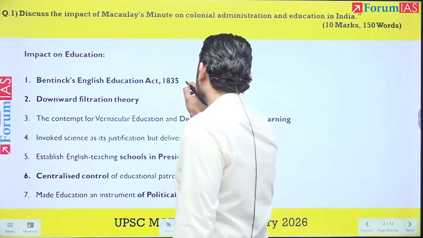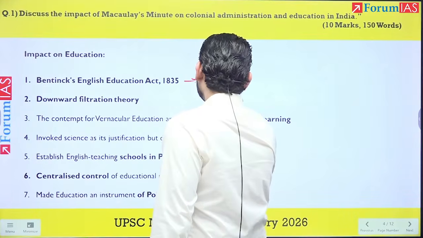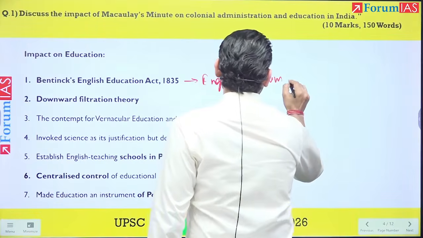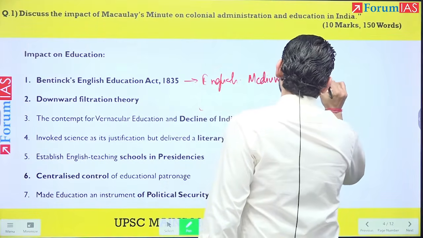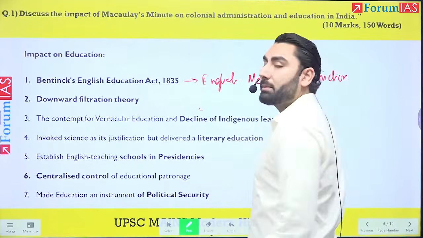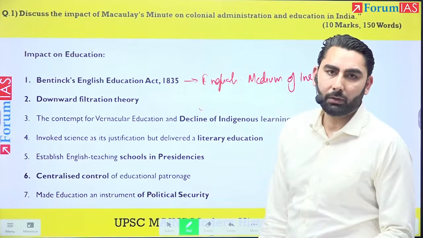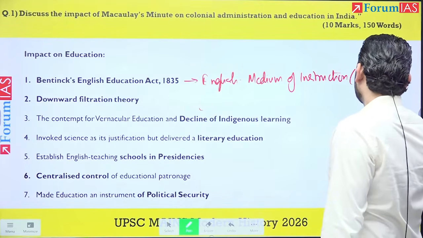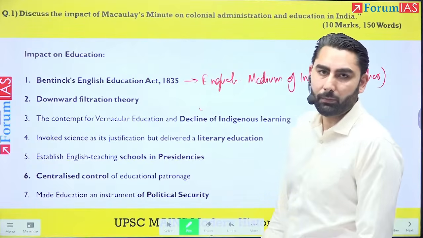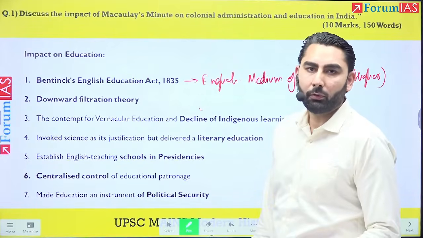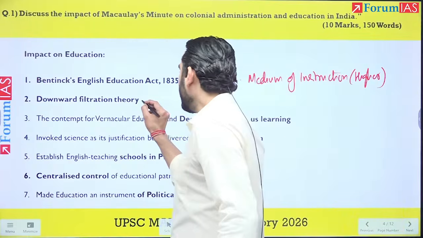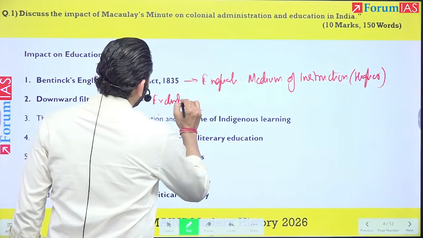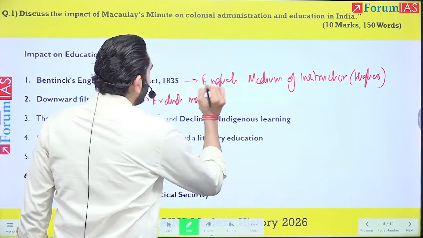It makes English as the medium of instruction. Okay, it makes it the medium of learning, especially in the higher education. Okay. Then we all know about the downward filtration theory. What does it do? It excludes the masses. It deprives the masses of literacy.